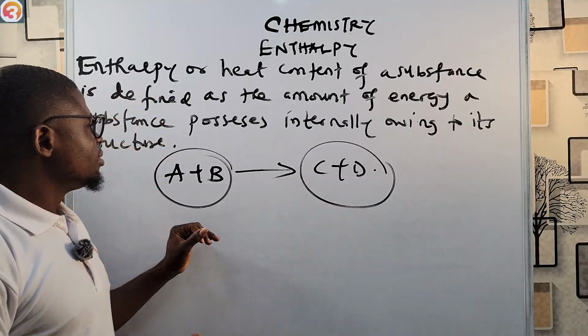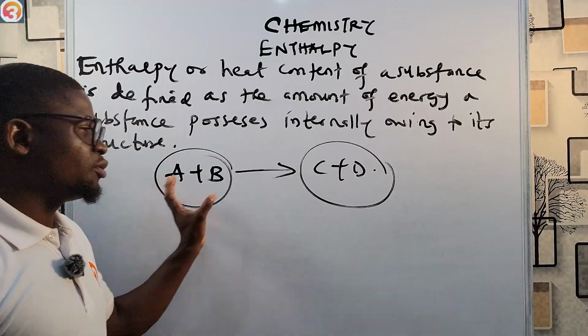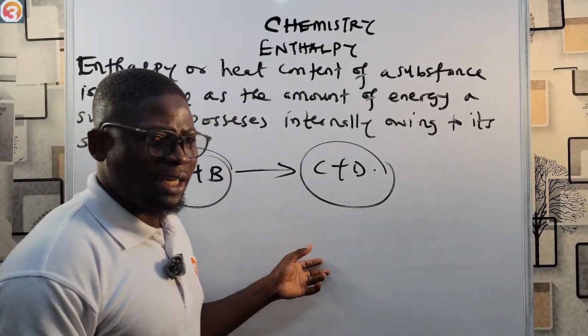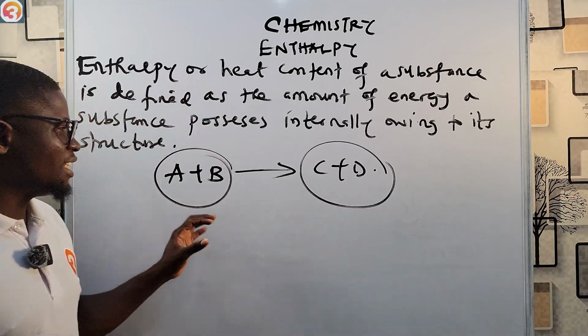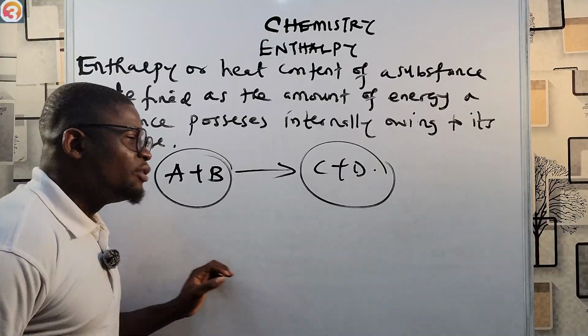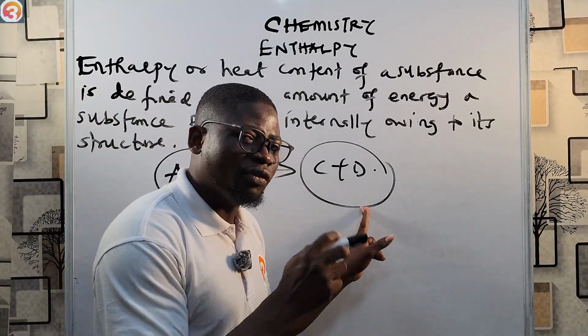As this reaction goes from reactant to product, some energy will be lost, some will be absorbed. Irrespective of which one happens, it means the total heat content of the reactant will be different from the total heat content of the product.